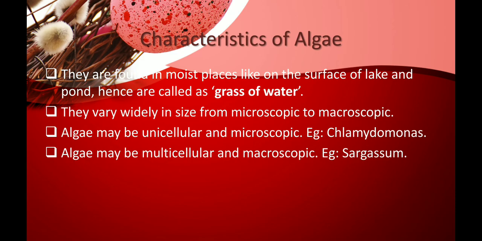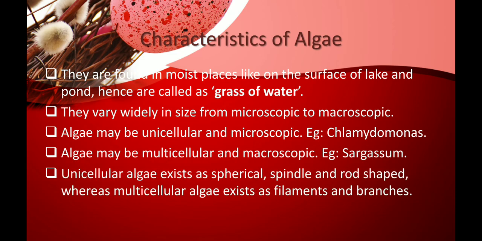Sargassum is an algae. Unicellular and microscopic algae can exist either in spherical shape, spindle shape, or rod shape. Whereas multicellular and macroscopic algae exist as filaments and branches. We'll see what they are in the further slides.